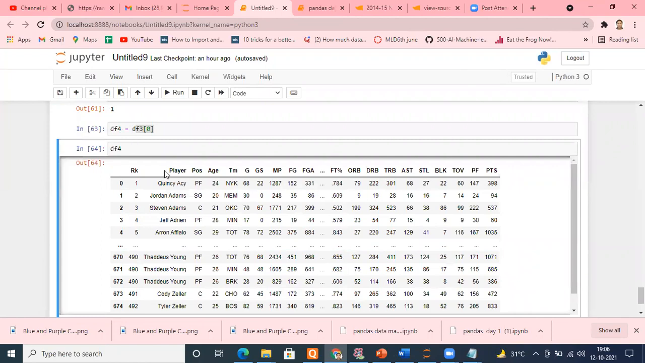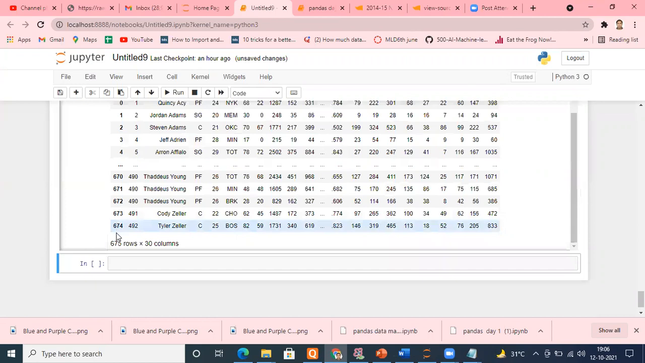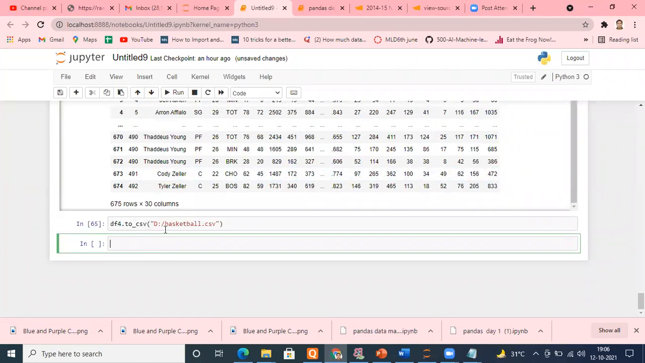So with df4, what I can do is use df4.to_csv. And again, suppose I'm saving in the D drive, so path D:/, and suppose this is basketball analysis, basketball.csv. So I fetch from the internet, and I want to save it for later use. I just ran that, and it has been saved.